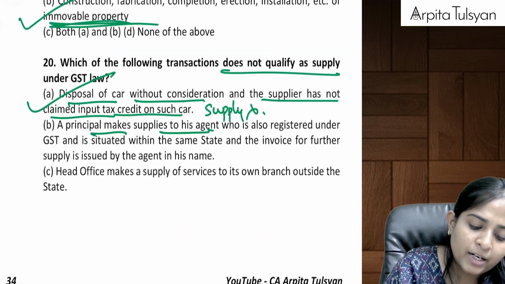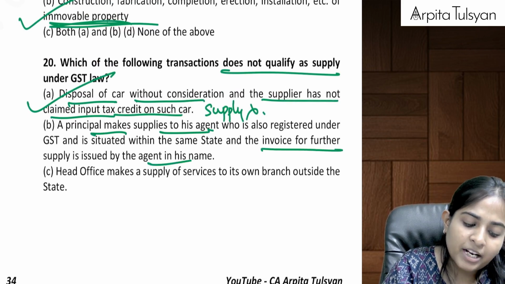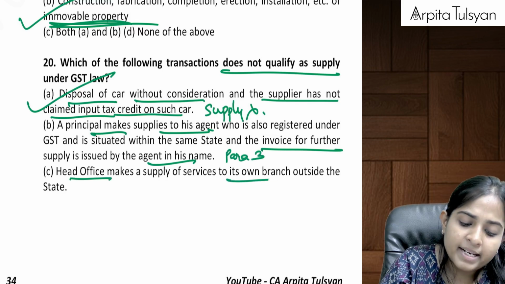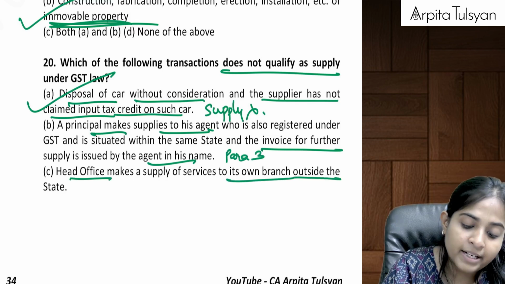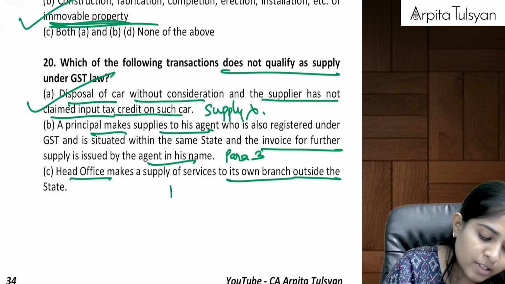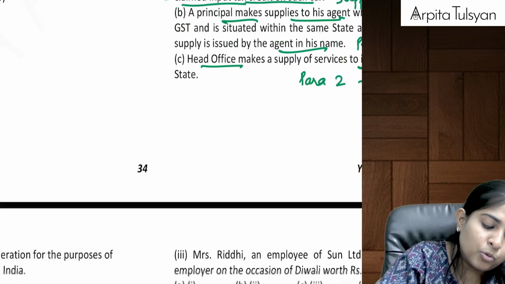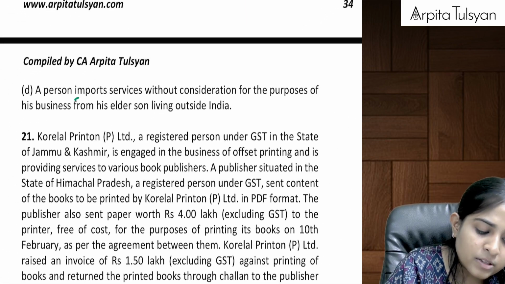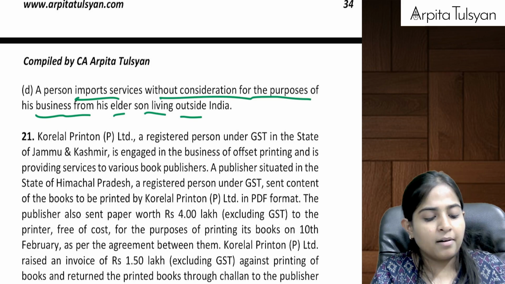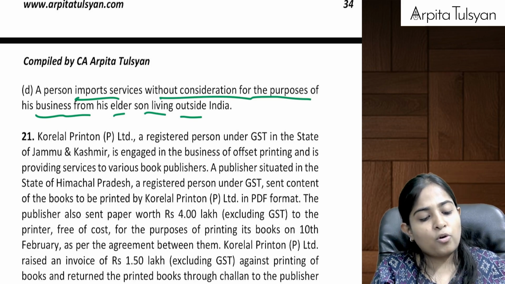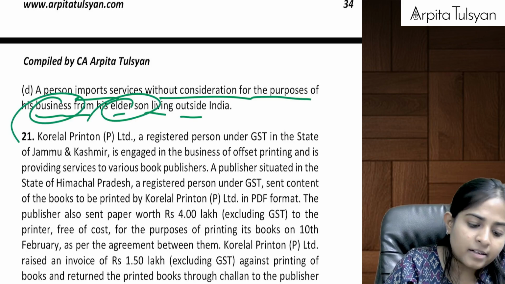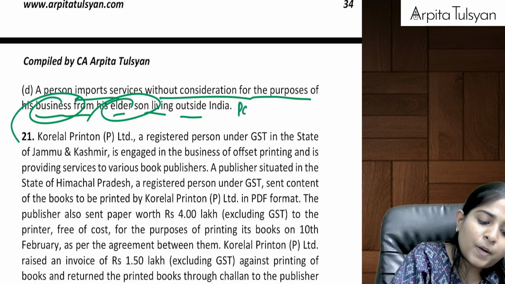Principal making supply to his agent. An invoice is done by the agent. This is a supply as per para number 3. HO making a supply of services to its own branch. This is supply between related persons. So this is also a supply as per para number 2. Person imports services without consideration from his elder son living outside India. This is also a supply.